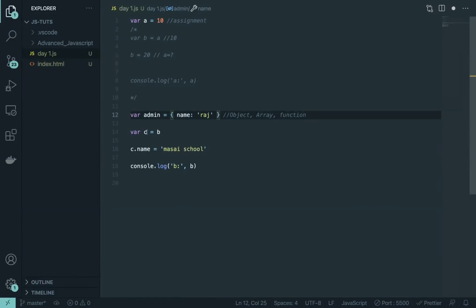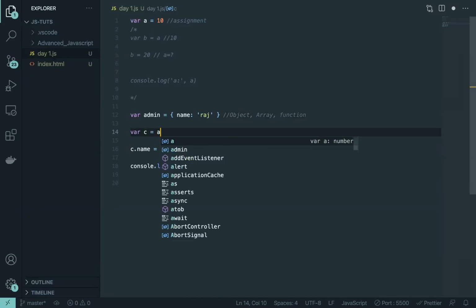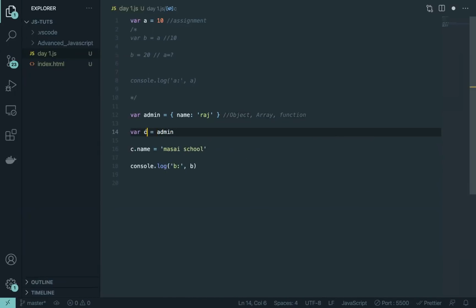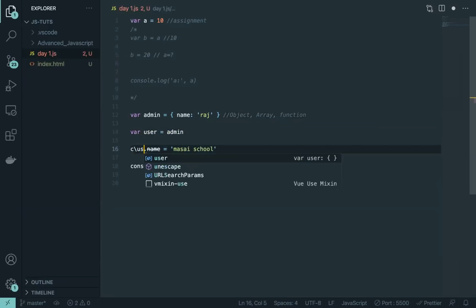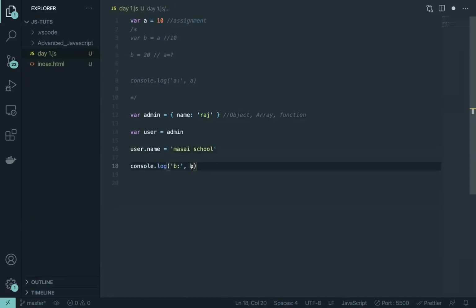And the next day a particular developer came into the team, and let's say he wrote code like this. He just wanted to have a user, and then he changed the name of the user, and that's fine from inside. But now what is happening is our admin is also getting changed, and an admin usually doesn't get changed.